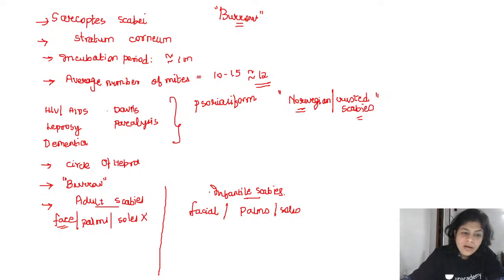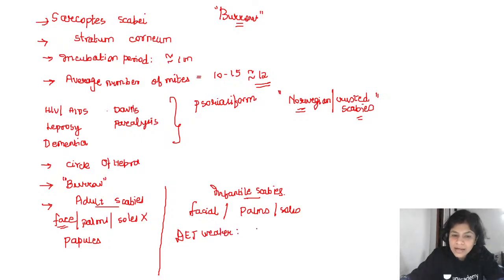Also, in adult scabies, you most of the time see only papules, excoriated papules. While in infantile scabies, remember that in infants, the dermoepidermal junction is weaker. So that is why you will have higher chances of developing vesicles and bullae. So vesicles and bullae are more commonly seen in infantile scabies versus adult scabies. So that is again a very important fact that you need to remember.